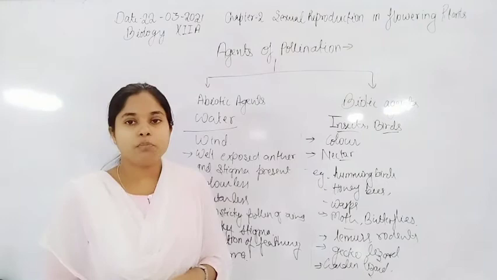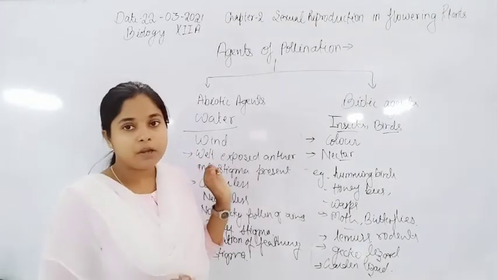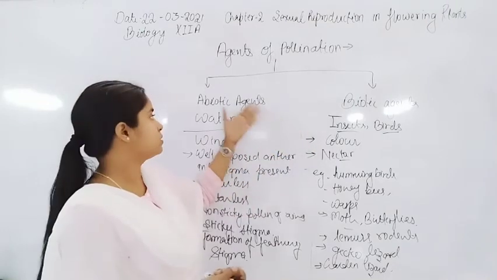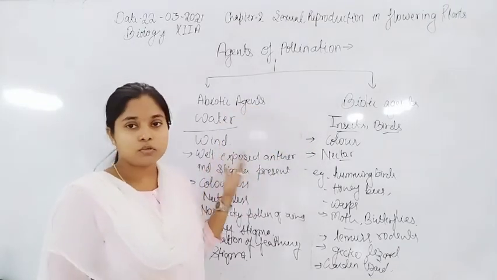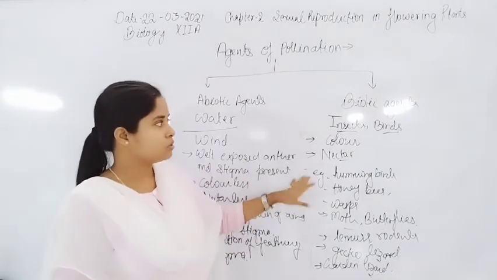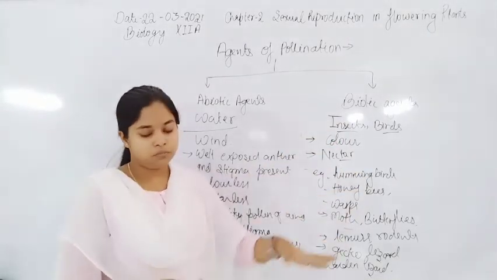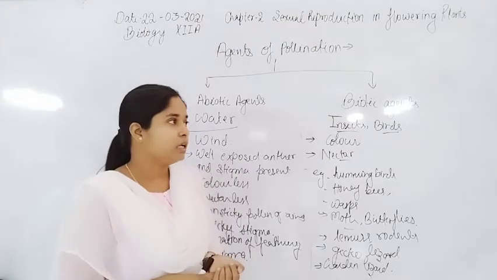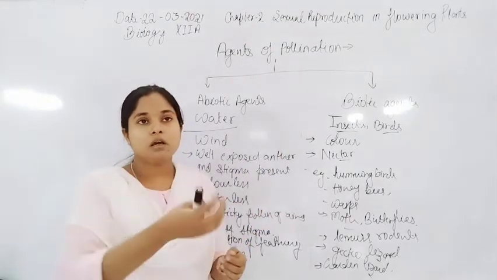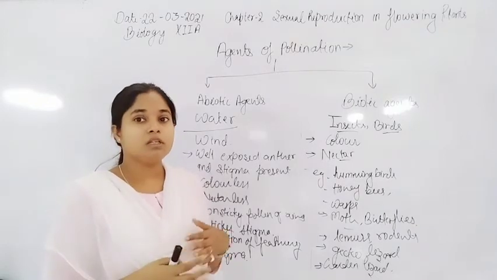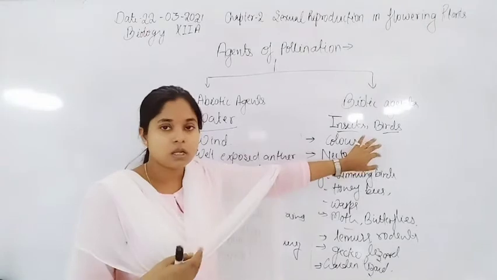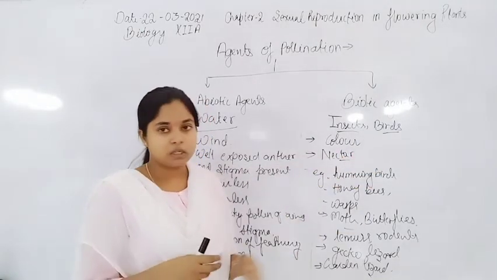In some terrestrial plants, both abiotic and biotic agents are present. Water as well as wind plays the pollinating role in some plants. Among biotic agents, for example in mango or guava, pollination takes place by insects. In the Malvaceae family, in Hibiscus rosa-sinensis, pollination takes place by birds, the hummingbirds.